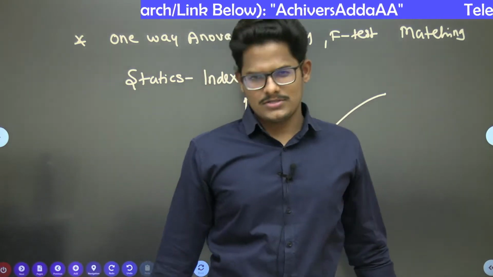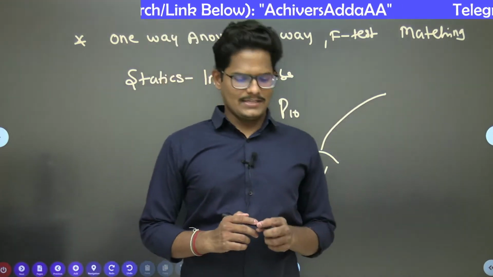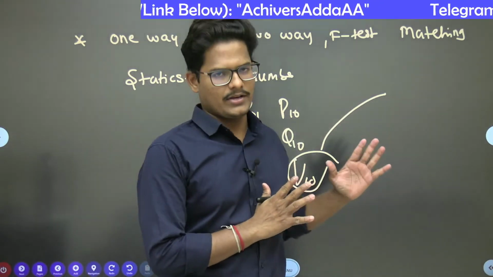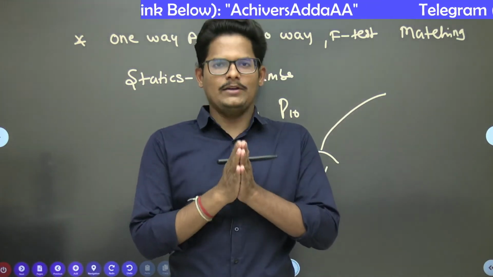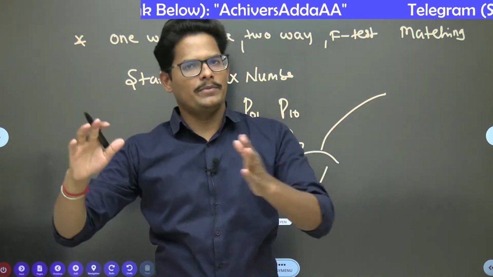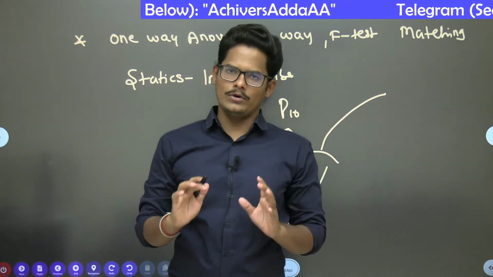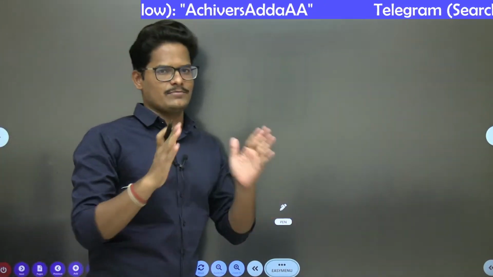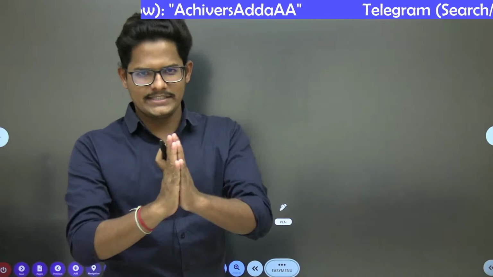So that's about the paper. As much as I collected within the less available time, this is the information that you can see. And paper 2 commerce people who are going to appear in shift number 2, I can tell only one thing. I am repeating again and again, please do this one.